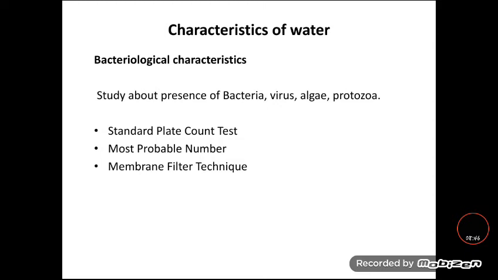So next one is MPN, called the most probable number. It is the bacterial density which is mostly present in the water. It is used to report the amount of bacteria present in the water. The permissible limit for the MPN should be 0.